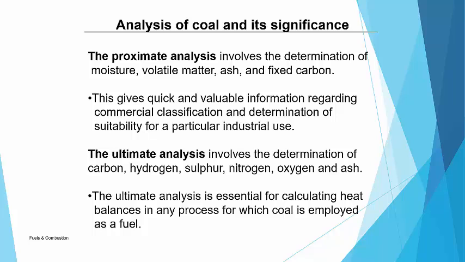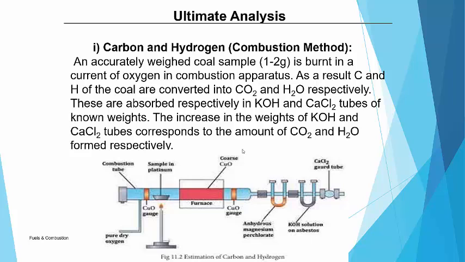In proximate analysis, we find out four contents: percent moisture, volatile matter, ash and fixed carbon. While in ultimate analysis we find out the percentage of constituent elements like carbon, hydrogen, sulfur, nitrogen, oxygen and ash. Whatever constituent elements are present can be determined by the ultimate analysis. Here we are going to discuss the ultimate analysis method.